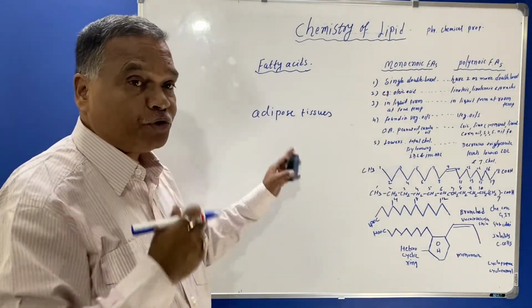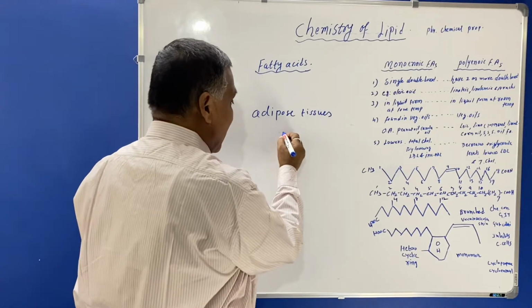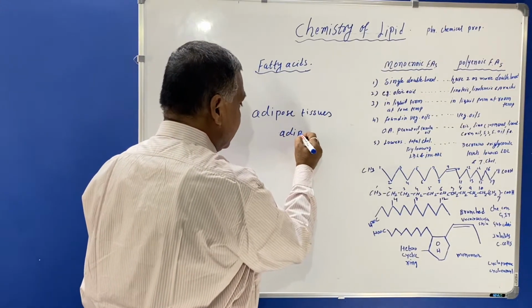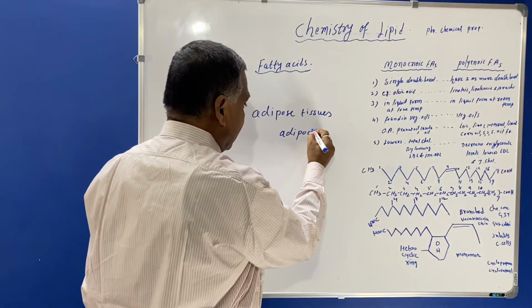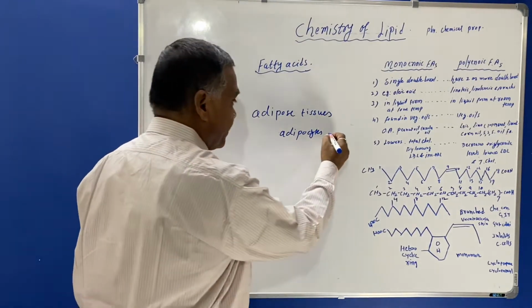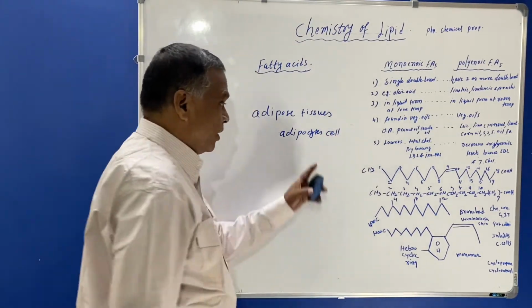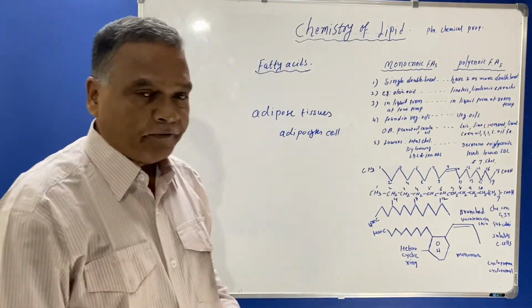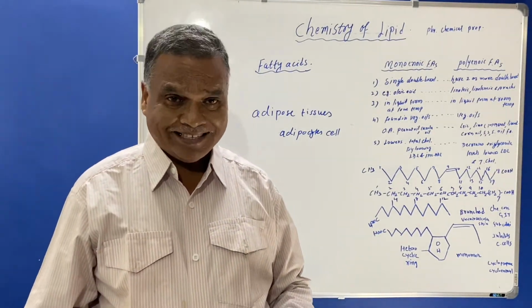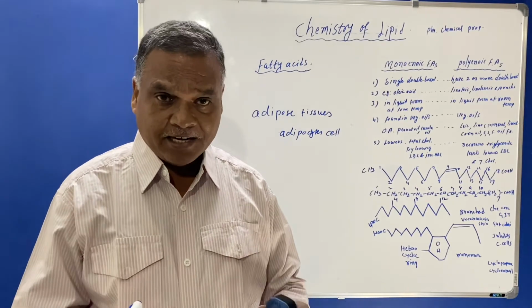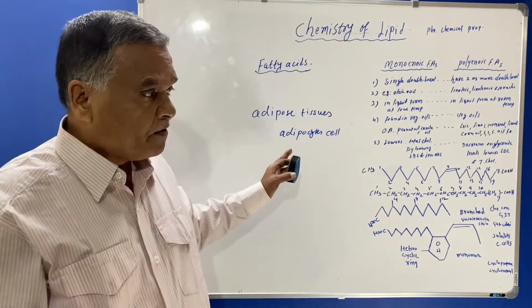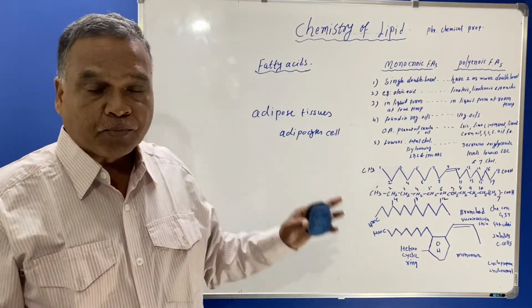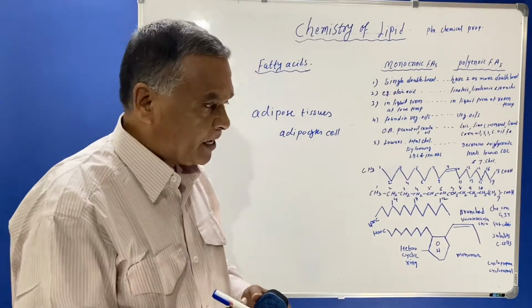This adipose tissue contains adipocytes. Adipocytes are the cells in which these fatty acids are stored. Whenever the body requires or is in need of energy, these fats or fatty acids will provide energy for the body.